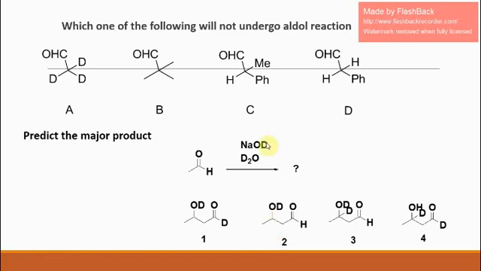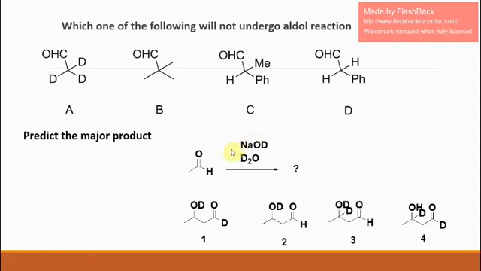Deuterated sodium hydroxide will abstract the alpha hydrogen, you will get enolate. That will attack another molecule of acetaldehyde. You will get O minus on the beta carbon. The minus charge will take deuterium from D2O. What we get is